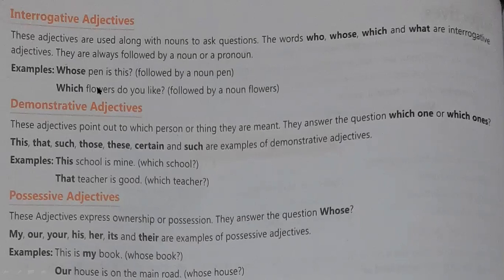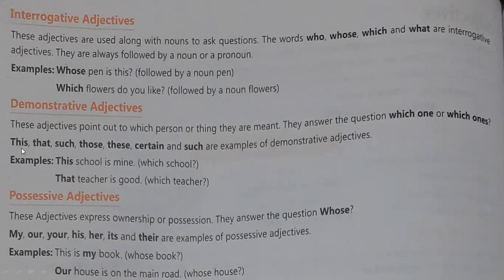So this is the identification of interrogative adjectives. Otherwise, if it is not followed by a noun, then that will not be an interrogative adjective. Okay, that will be interrogative, but that will not be an interrogative adjective, right? Next is demonstrative adjective. Demonstrative means the adjectives point out the person or thing they are meant for. Means the answer to the question which one, which ones. When you get the answer to the question which one or which ones, then just think that that is your demonstrative adjective.